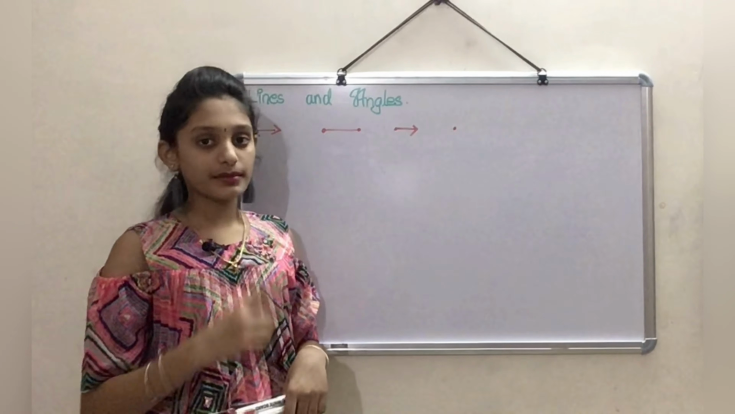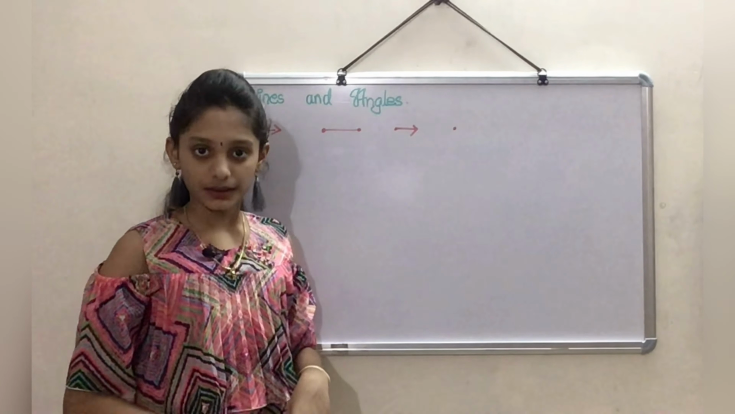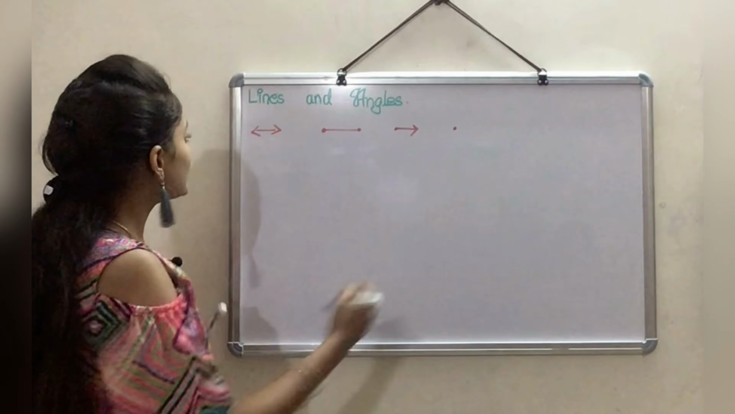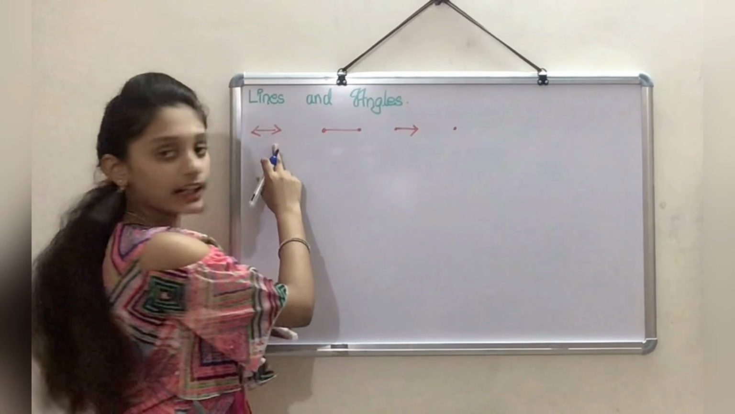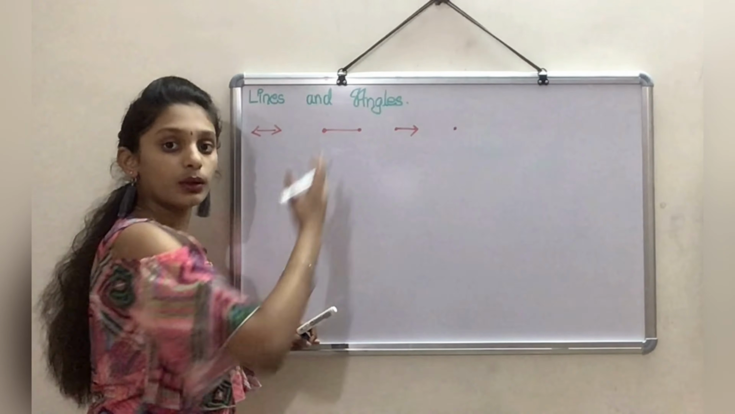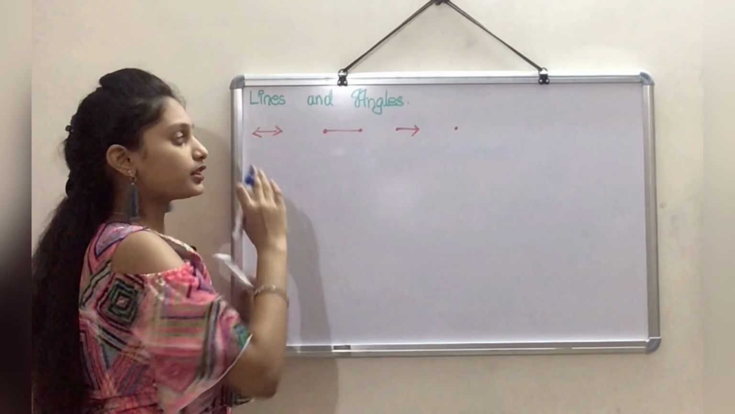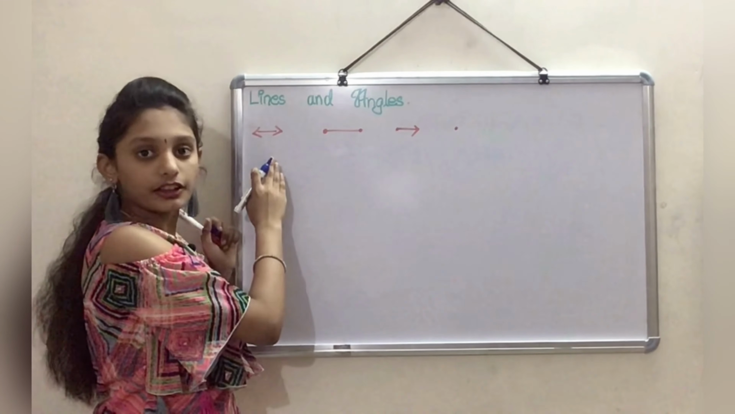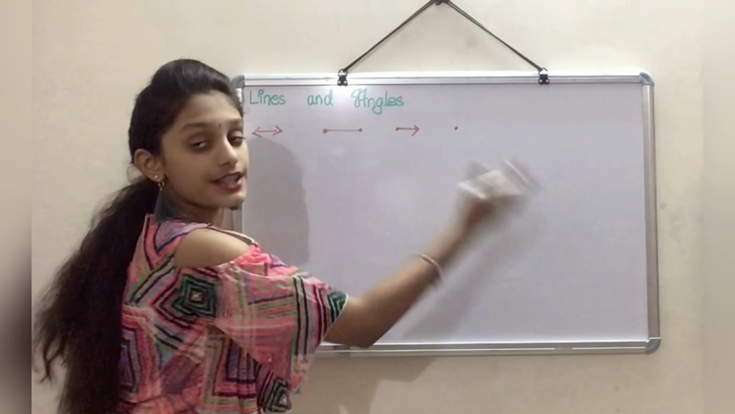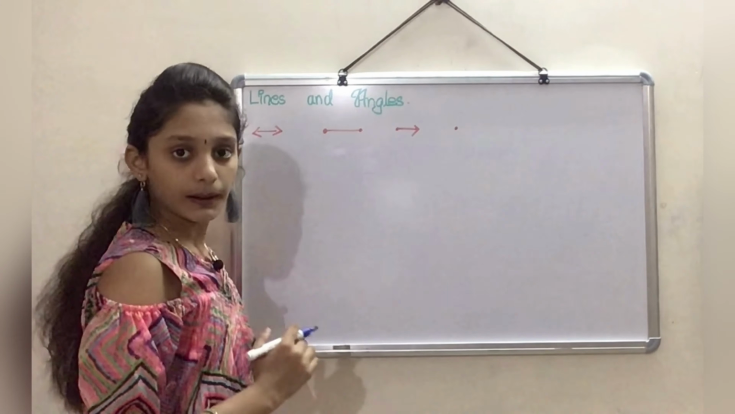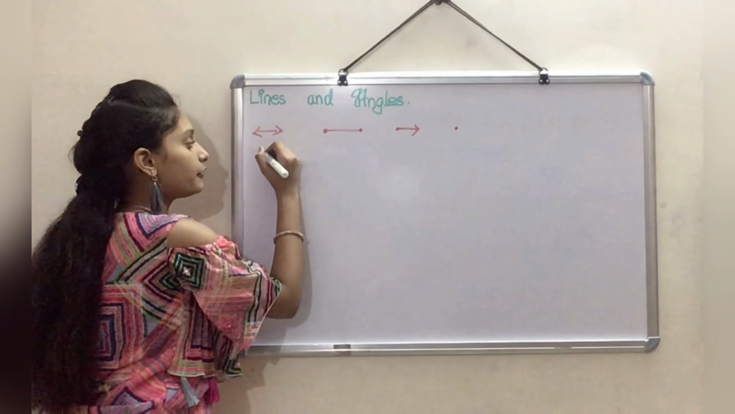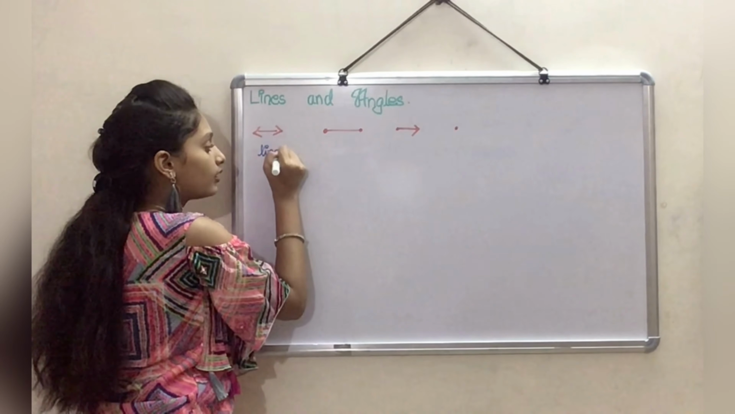Now let us discuss the 4 figures that I have drawn here. Let's look at the first figure. This figure doesn't have any breakages or stopping points. It just moves on. So we can say that this particular figure never stops, it just keeps on running. This type of figure is named a line.